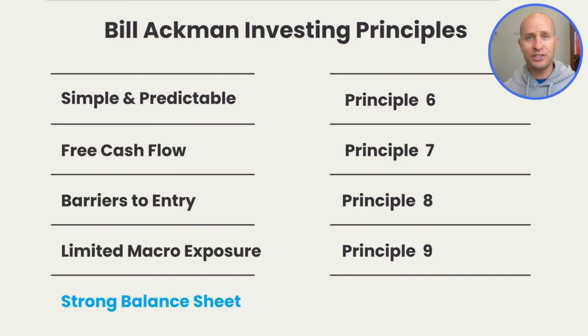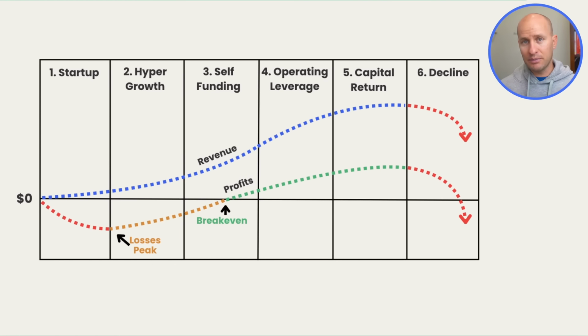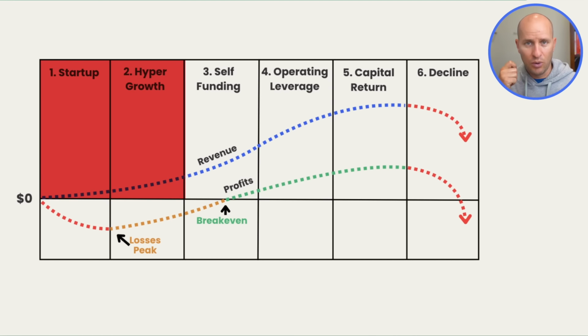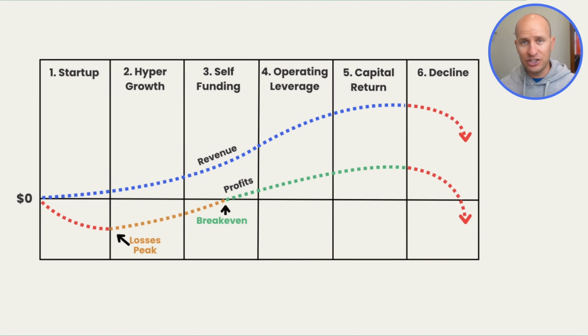Now, principle number 6 is to only invest in companies that are not reliant on capital markets. Ackman actively avoids companies that consistently need to raise cash to stay alive. Now, if you're familiar with the concept of the business growth cycle, this means that Ackman exclusively invests in companies that are in phases 4, 5, or 6, and actively avoids those in phases 1, 2, or 3. If a business depends on issuing new shares or taking on debt just to operate itself, it's not really a self-sustaining business, it's a fragile one.